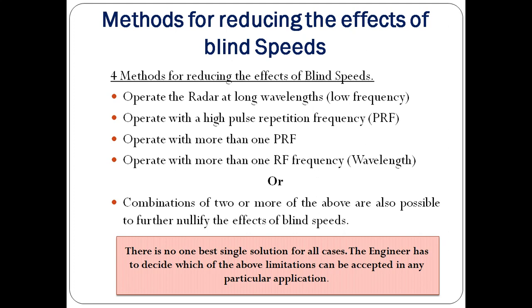So that's why a clear picture is given in this box, mentioning there is no one best single solution for all cases. We have to decide how to accept the limitations of these methods for a particular application. Otherwise, you accept the limitations of the blind speed rather than accepting the limitations of these methods.